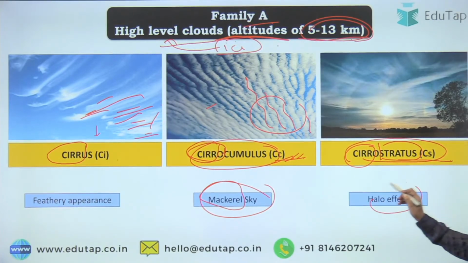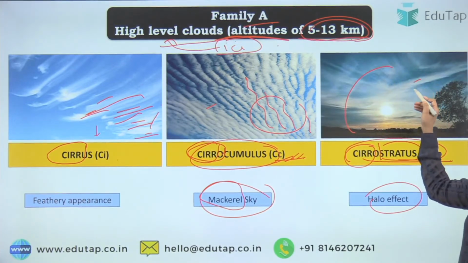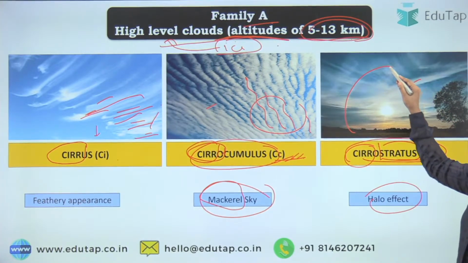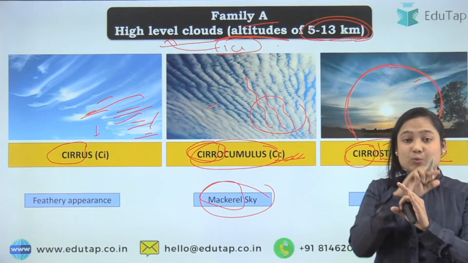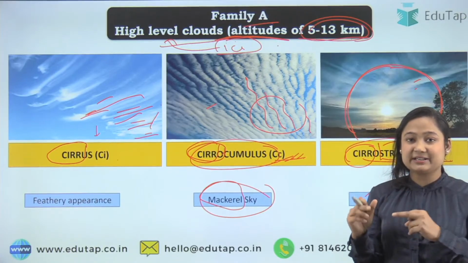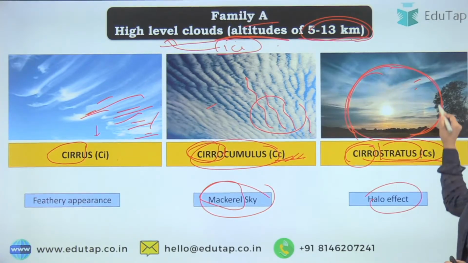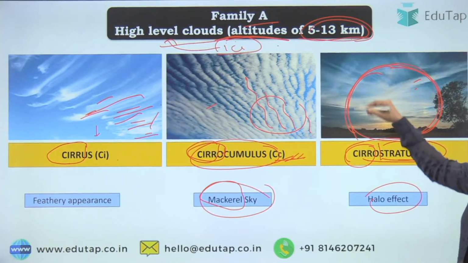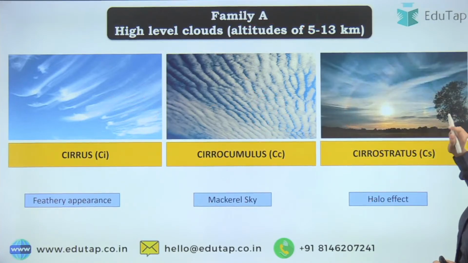The particular thing about this is they contain ice. One thing to know here is they form a halo-like appearance. Halo, you all know, around the sun, when the ice particles reflect the sun and it looks like the sun has put on a halo. It looks like a circle, a bright circle around the sun, that is your halo. You can see here in the picture, that is your halo.